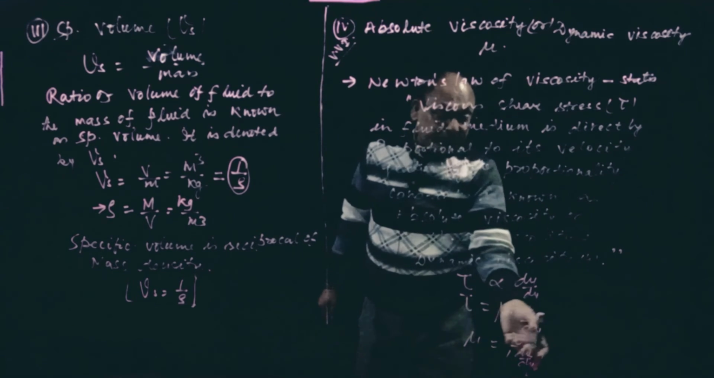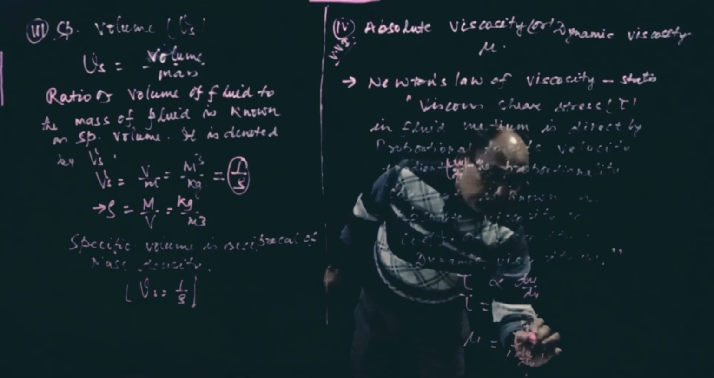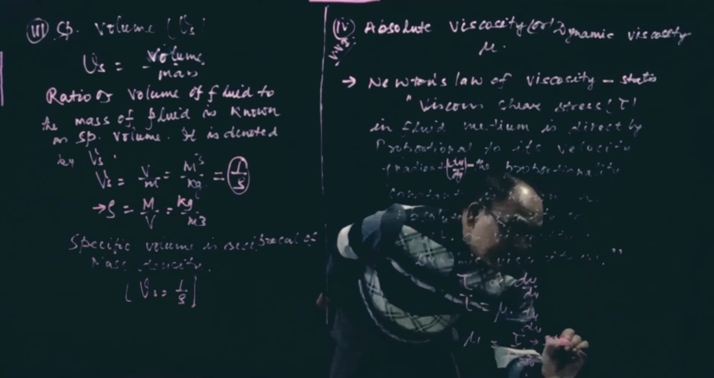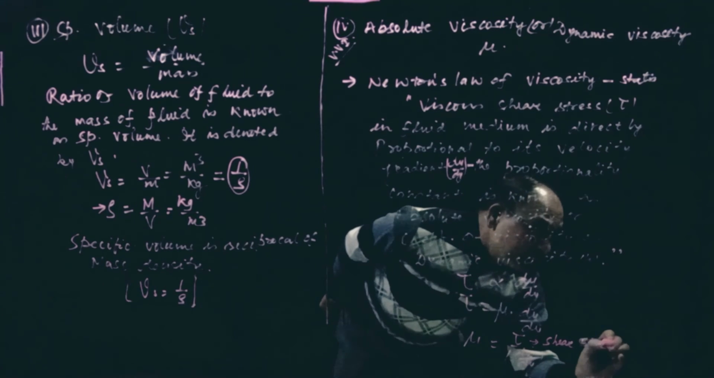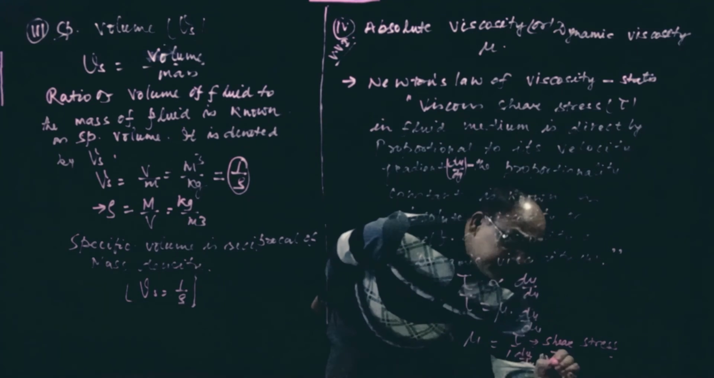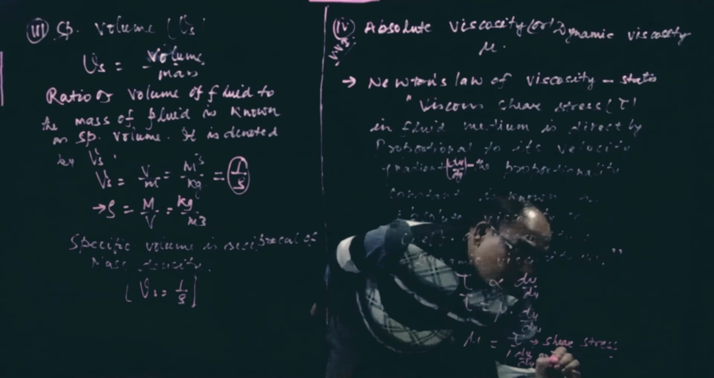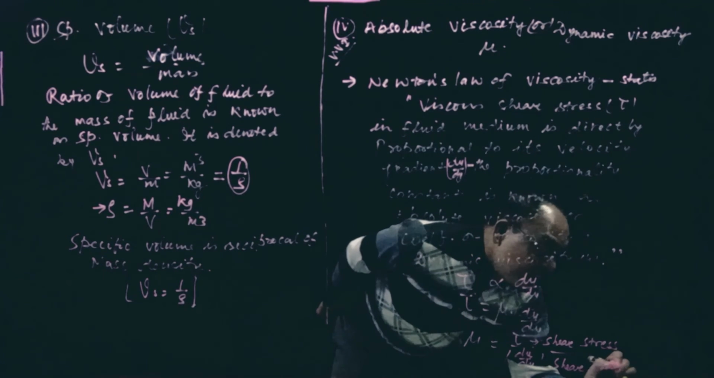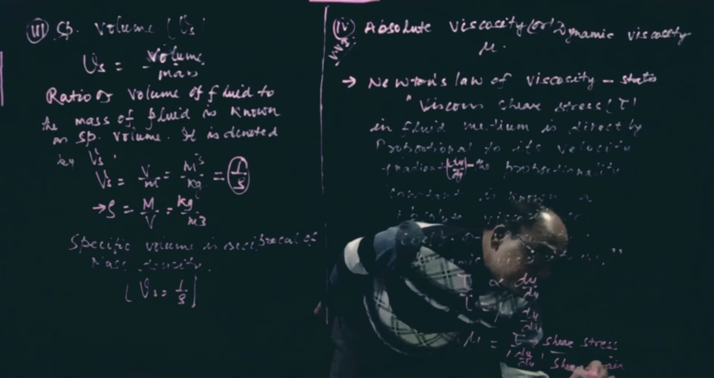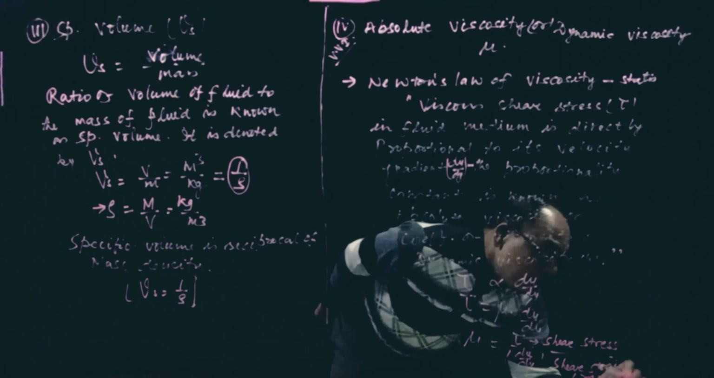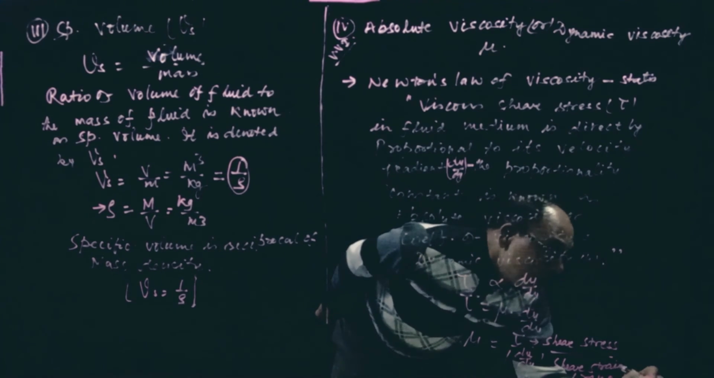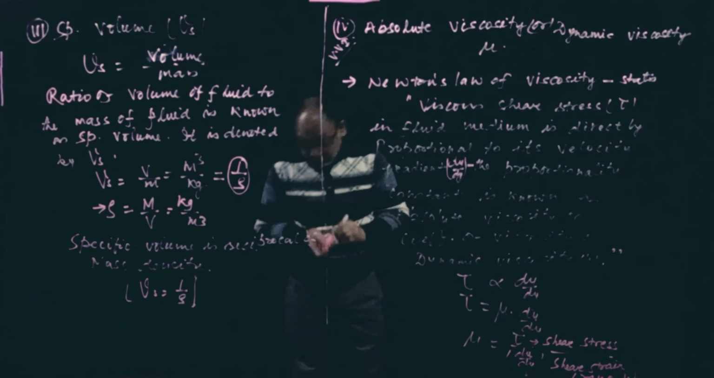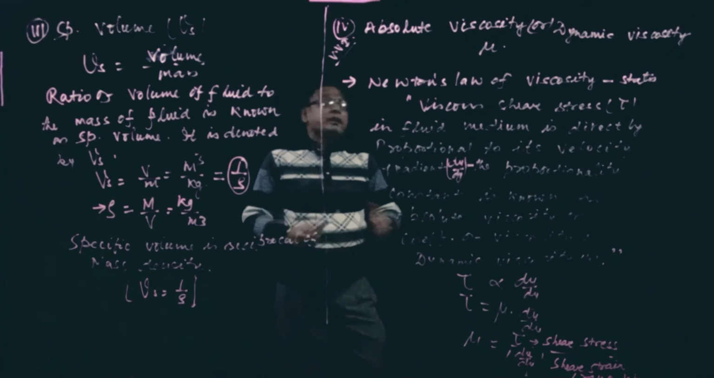It is nothing but the ratio of viscous shear stress to the velocity gradient, which is also called shear strain, or rate of deformation. So mu is tau by du by dy.